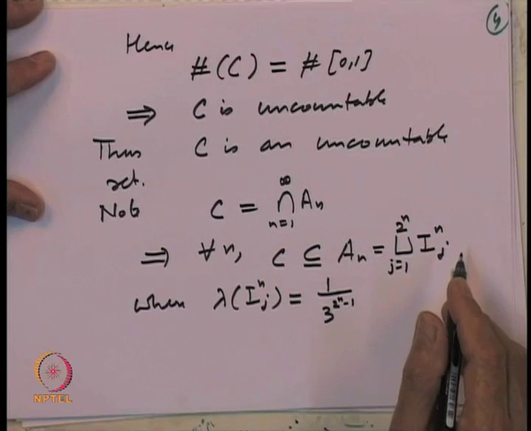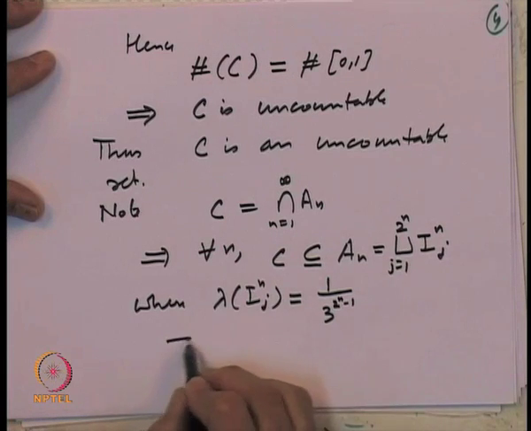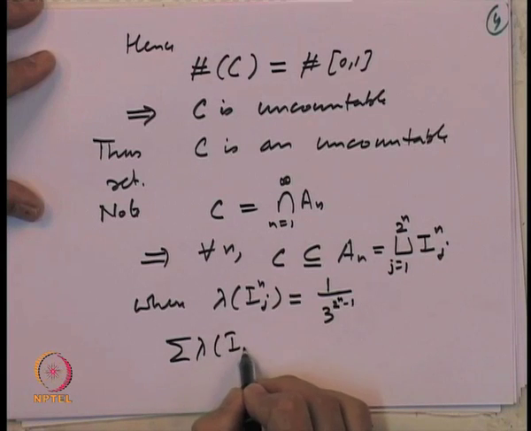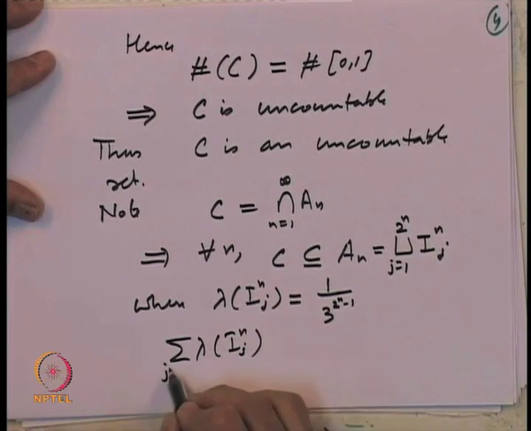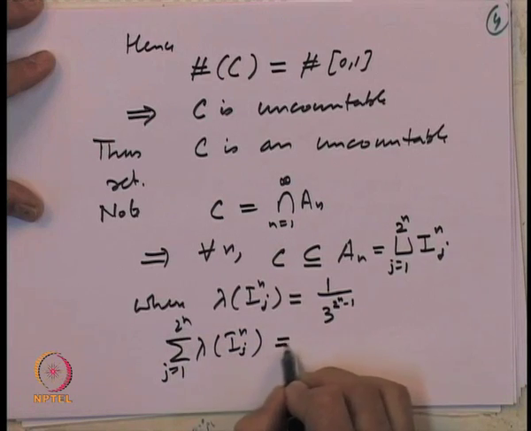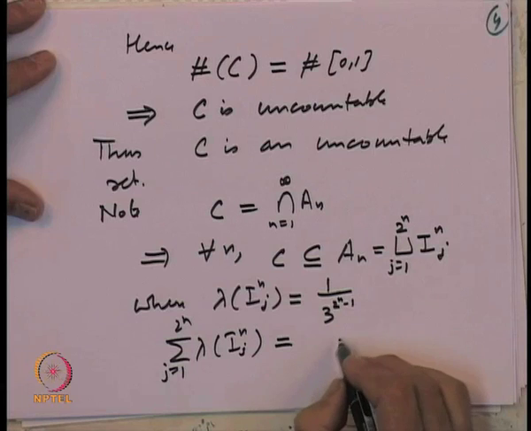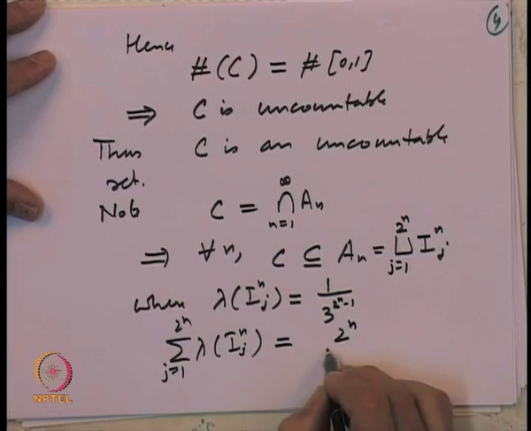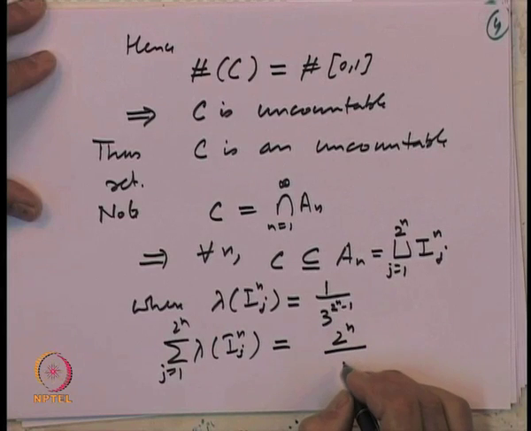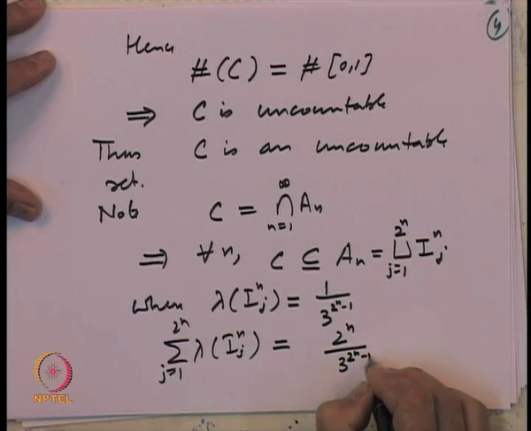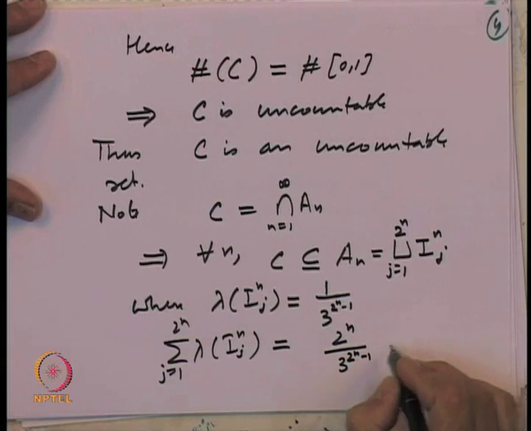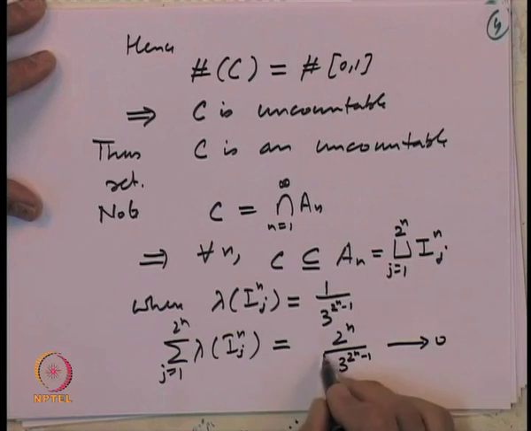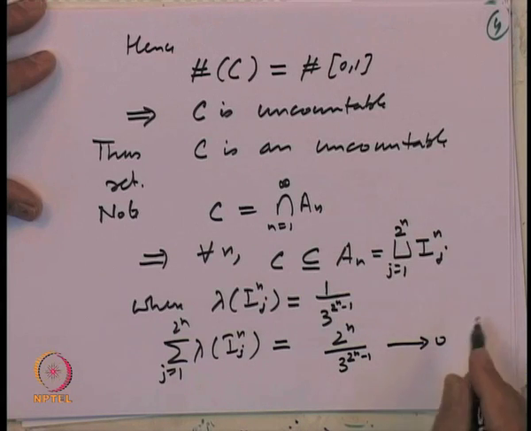So, what is the total length? The sum of lambda of I_nj, j equal to 1 to 2^n, is 2^n intervals, each with the same length, so 2^n divided by 3^n, and observe that this number goes to 0 as n goes to infinity.